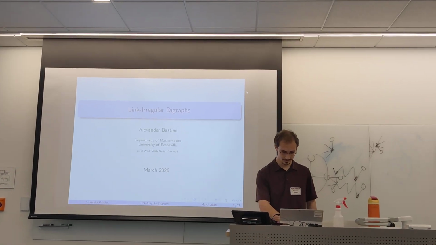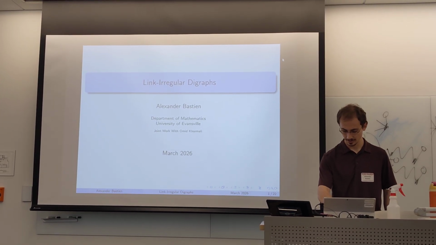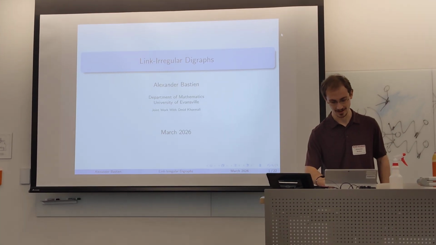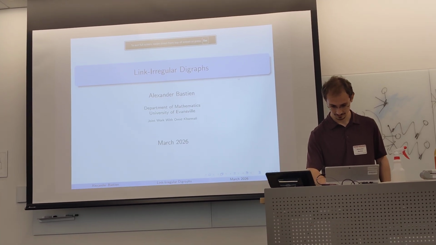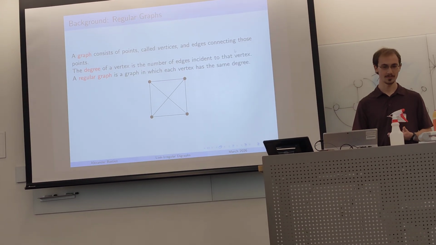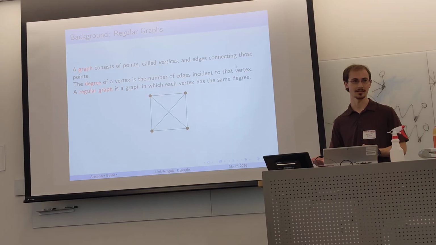So yep, just like you said, we're going to be talking about link-irregular digraphs, and we'll get into it in a minute, but link irregularity is kind of the opposite of regularity in graphs. So first, before we dive into this, what's a graph? A digraph's a type of graph, so first let's discuss what a graph is.